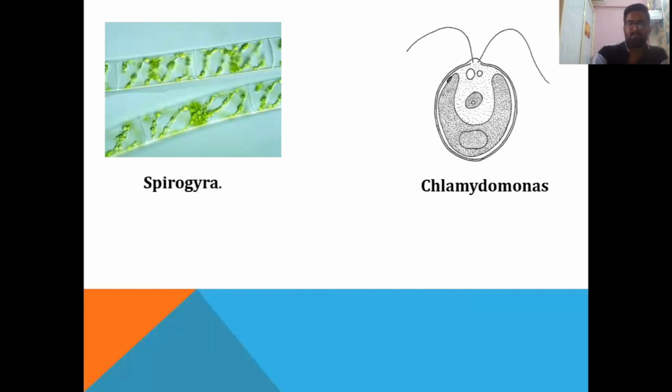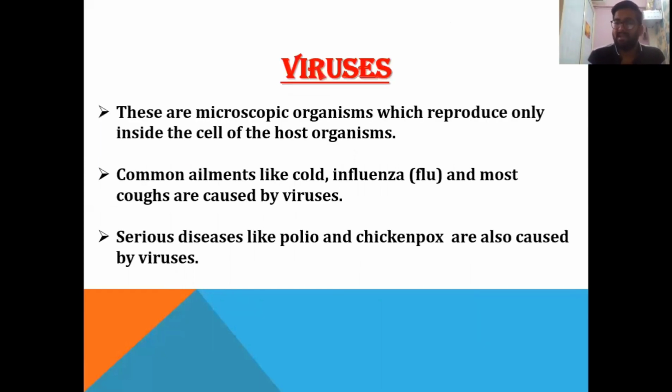Okay. Now the next and the last group of microorganisms are viruses. These are microscopic organisms which reproduce only inside the cell of the host organisms, means they can reproduce only by a host. Host means they are dependent on another organism.